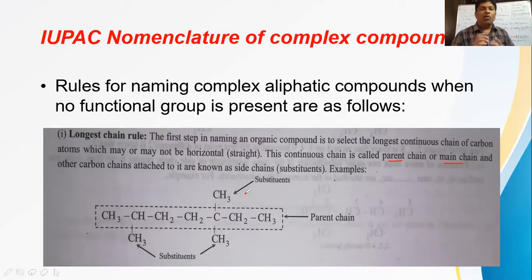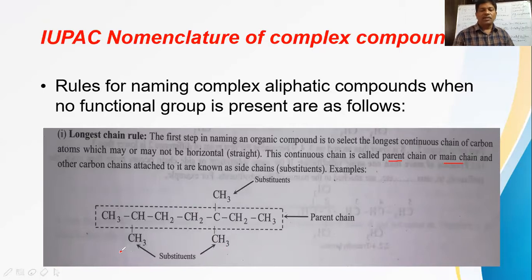After that, we have to check how many substituents are present. See, in the given structure, how many carbons are in the continuous chain? 1, 2, 3, 4, 5, 6, 7 carbons. On this carbon, 2 methyl branches are present as substituents, and here 1 methyl branch is present. So totally 3 substituents of the same type, all methyl branches.